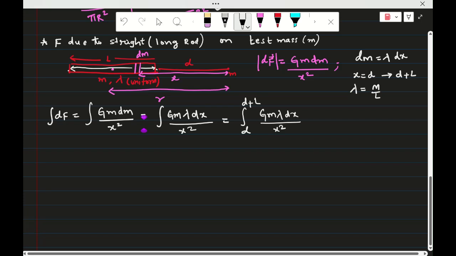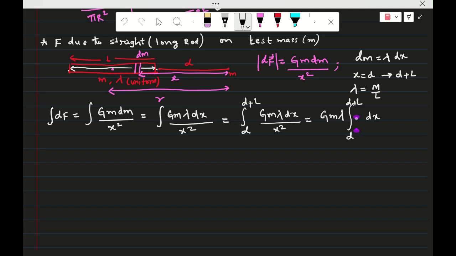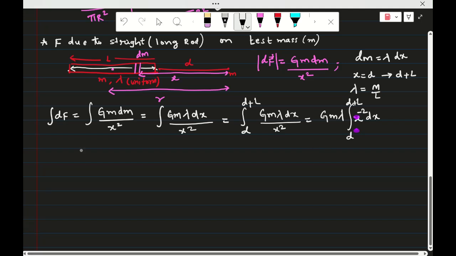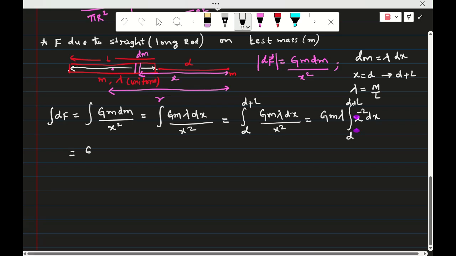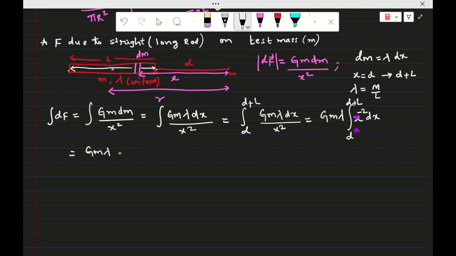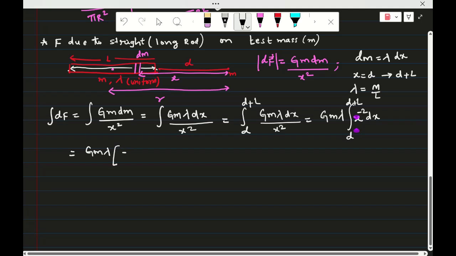dx by x square. Now x square is variable, so G into small m lambda, integral d to d plus L, into lambda dx by x square. So lambda also comes out, only x square remains, so I can write x power minus 2 into dx. If you apply the power rule, x to the power of n plus 1 by n plus 1, I will get here minus 1 by x,